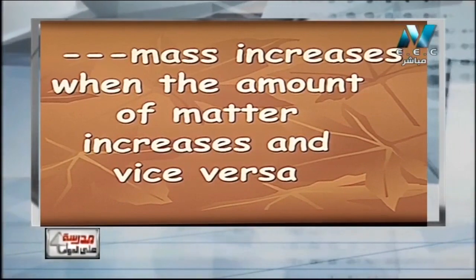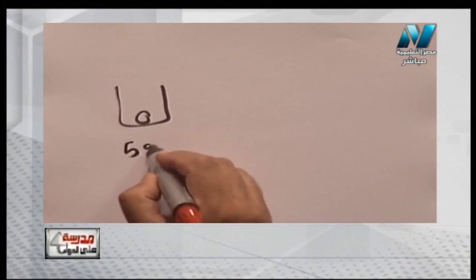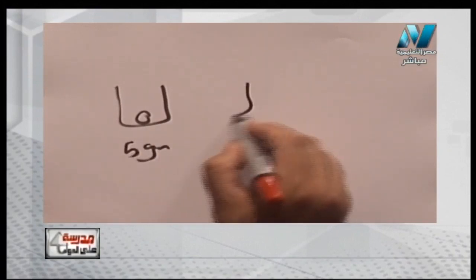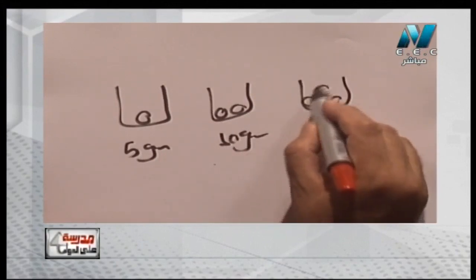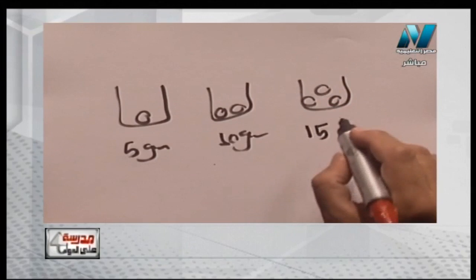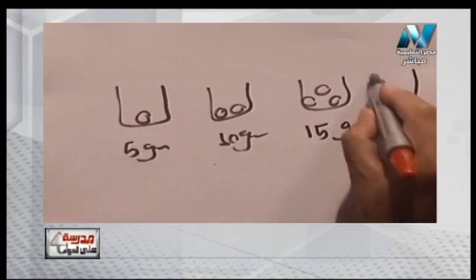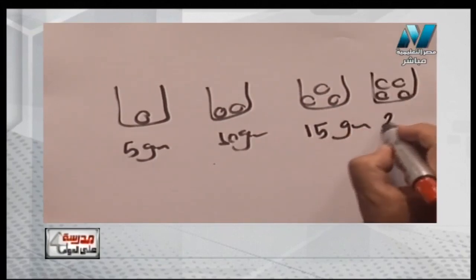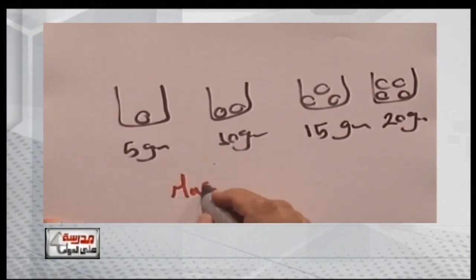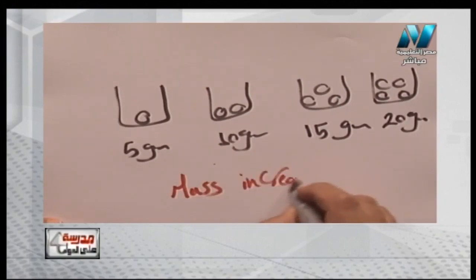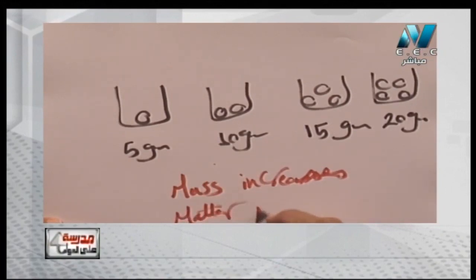If I have a bag with one marble, for example this marble equals 5 grams. If I put another marble in the same bag they will be 10 grams. If I put another marble, 3 marbles like this, they will be 15 grams. If I put the fourth marble it will be 20 grams. So I can say mass increases when the amount of matter increases. So I can say the relation between them.